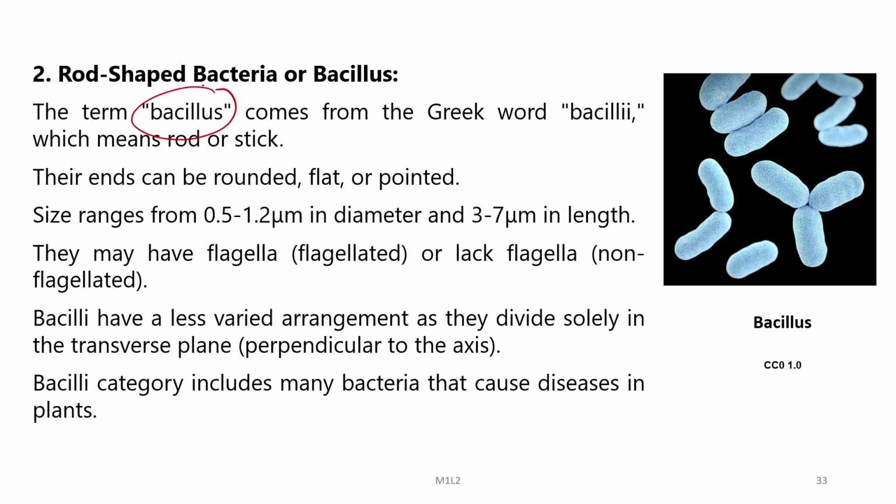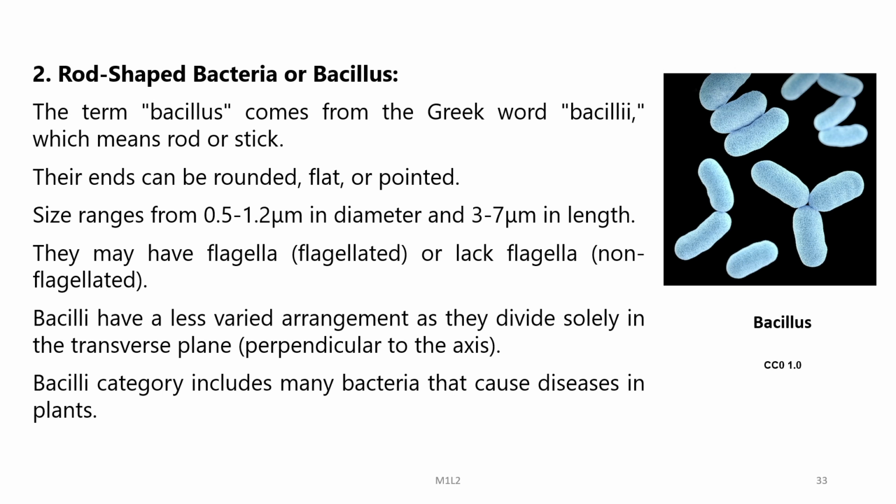The term bacillus comes from the Greek word bacilli, which means rod or stick. So their ends can be rounded or flat or pointed, and their size ranges from 0.5 to 1.2 microns in diameter and 3 to 7 microns in length. They may have flagella, so they may be flagellated, or they may lack flagella, or they may be non-flagellated. Bacilli have a less varied arrangement as they divide solely in the transverse plane, which is perpendicular to the axis.